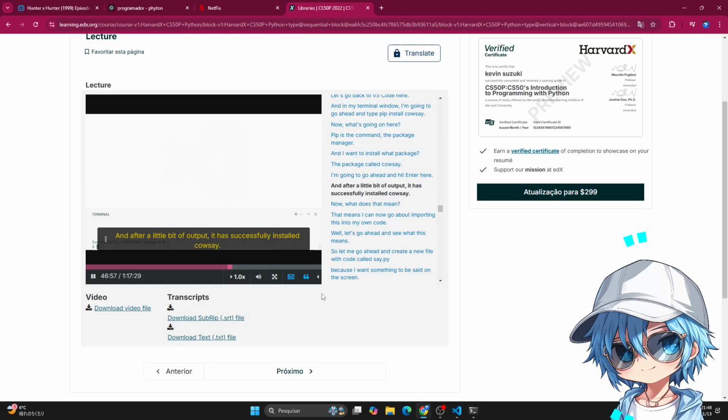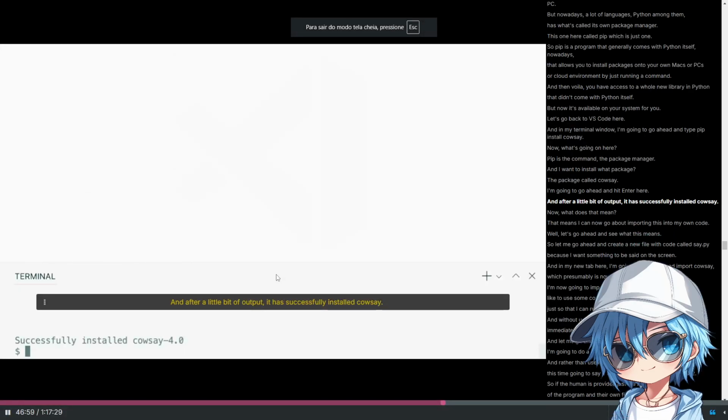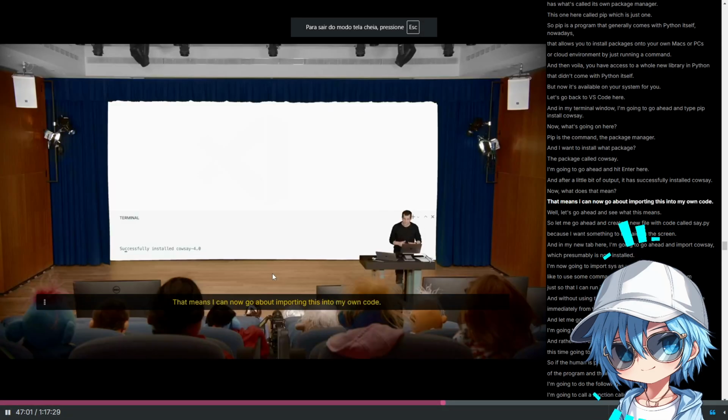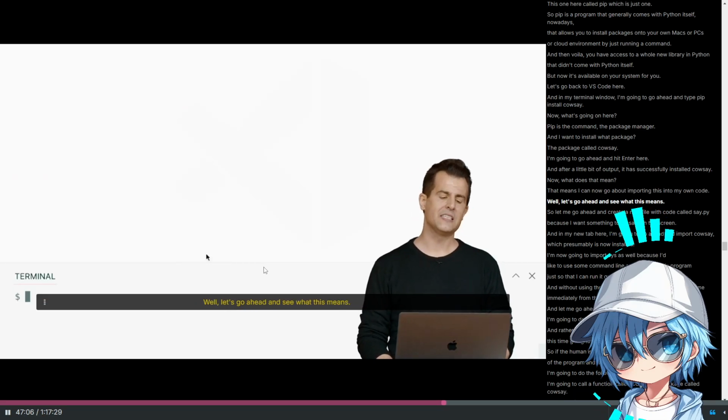All right, I did it. After a little bit of output, it has successfully installed cowsay. Now, what does that mean? That means I can now go about importing this into my own code. Well, let's go ahead and see what this means.